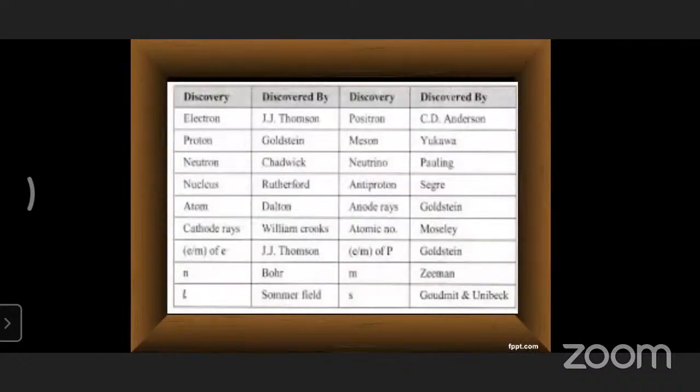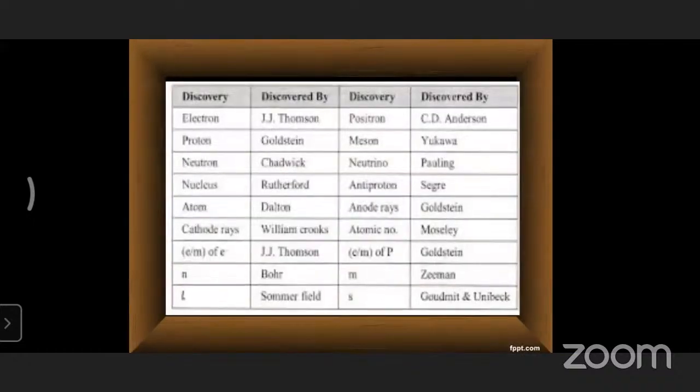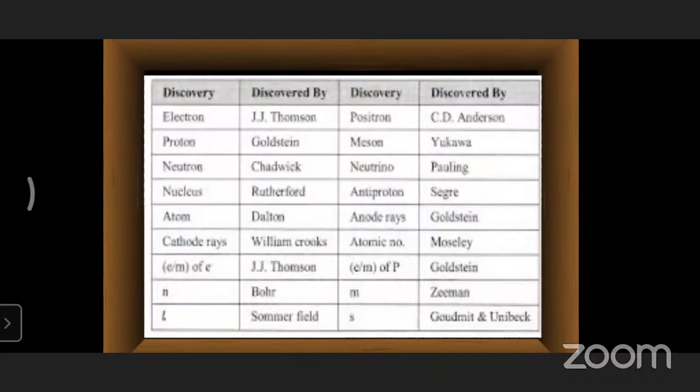If we go to the next slide, I'll give you a small piece of information, because it's not the IPE class to discuss the total theory. We need to know the major discoveries, the fundamental particles. Electron is the first one, discovered by J.J. Thomson. After that, proton by Goldstein and neutron by Chadwick. These are the three fundamental particles we have. Proton and neutron we can observe in the nucleus. Electrons are continuously rotating around the positively charged nucleus, as we are already aware from the theories.